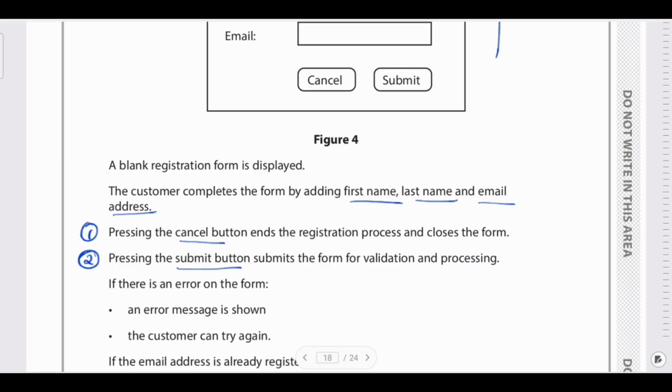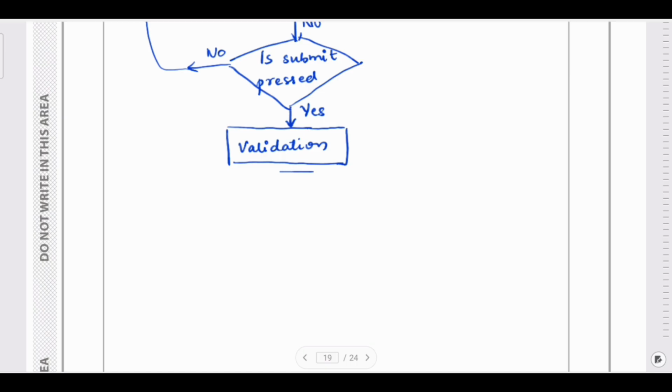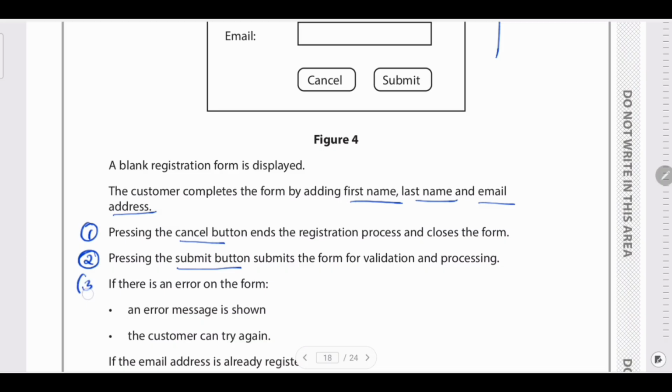If there is an error on the form, so after pressing the submit button, if there is any error on the form, means again it's a question mark. Again something that is put inside the decision box. So while validating, you will check any errors. This is the third one. So an error message is shown.